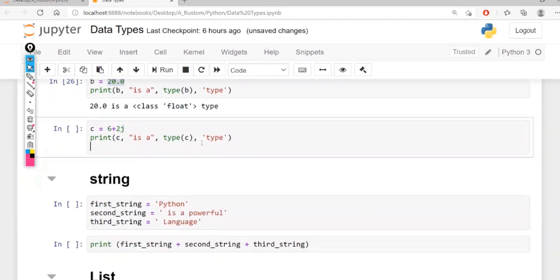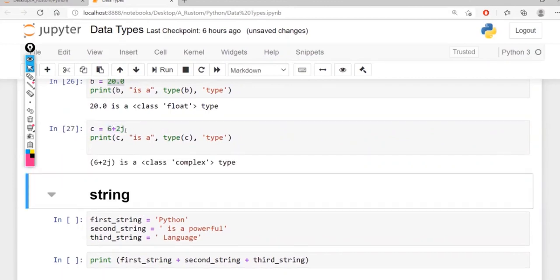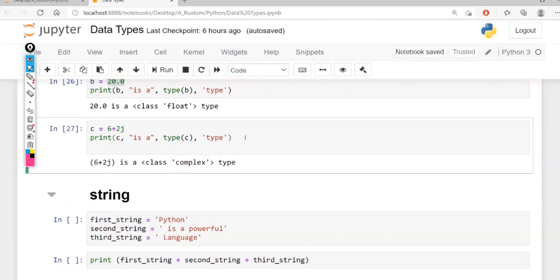And we have another type, which is complex, like 6 plus 2j. It is basically a complex data type. We generally don't use this in machine learning or data science, but yes, there are data types like complex.